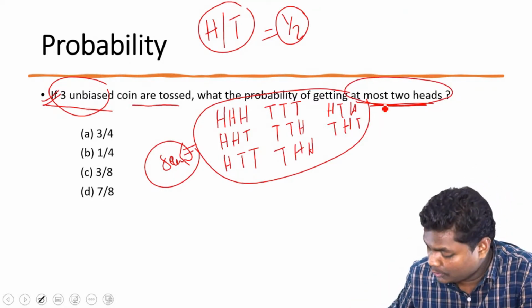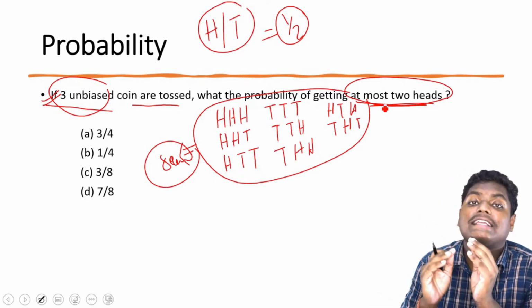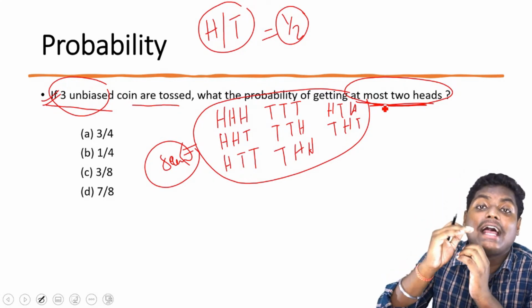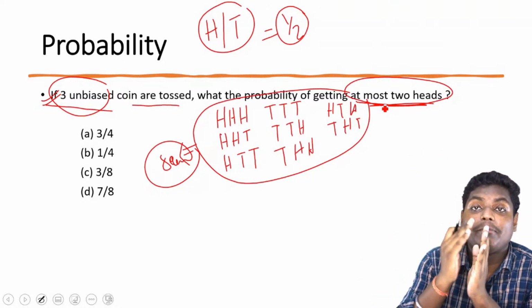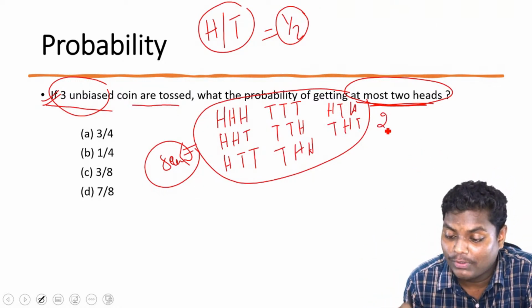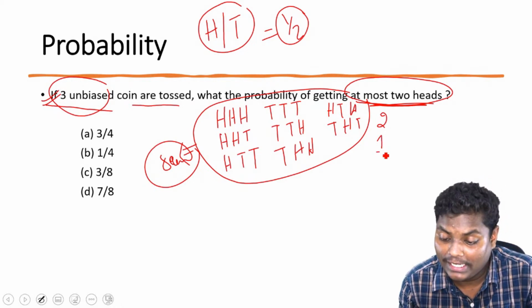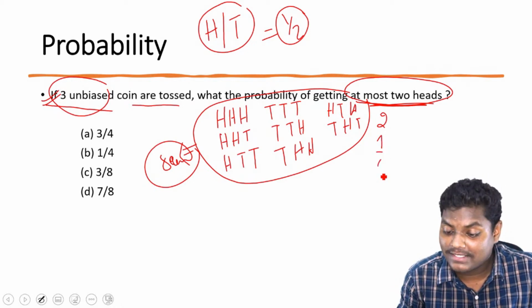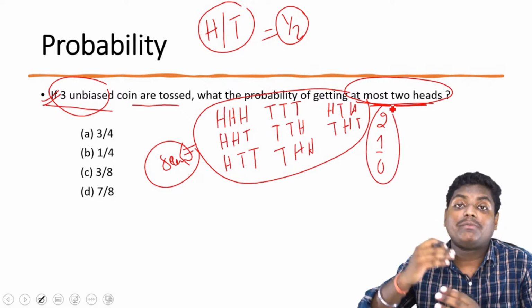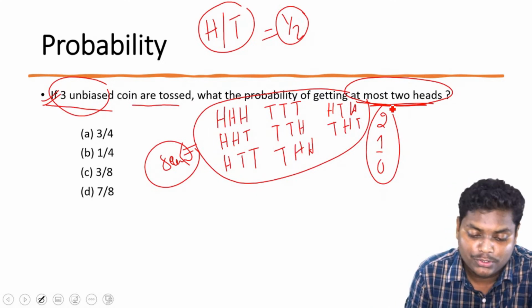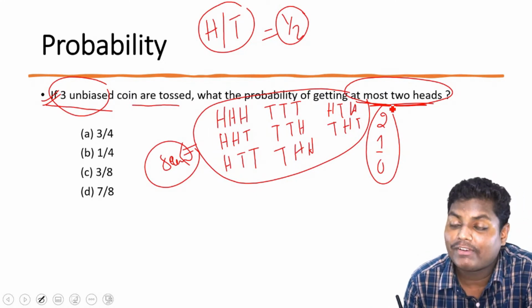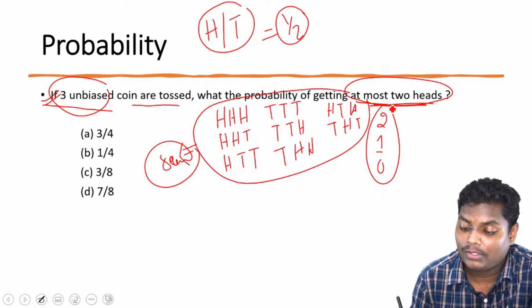At most 2 heads. Whenever we are saying at most, it means at the maximum we can have two heads, but we can also have one head or zero heads. That's what it is. Maximum two heads. So we can have 0, 1 or 2. Count the cases where we are having two heads or one head or zero heads.